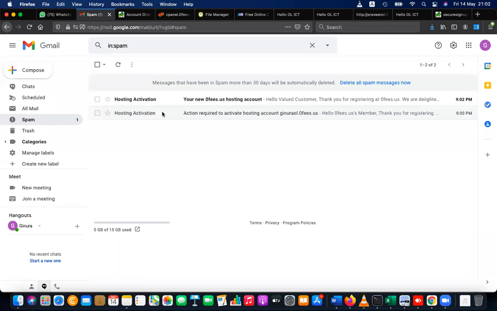So please log into your email and get this email. It has your login details, right? Please save a copy of this in a notepad or somewhere, or take a photo and keep it, because this is very important. Otherwise, don't come and tell me next day you forgot the password and username and don't know how to log in.